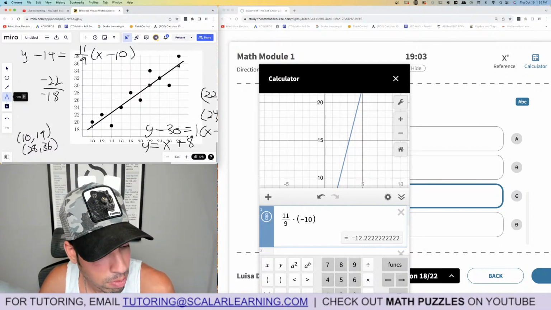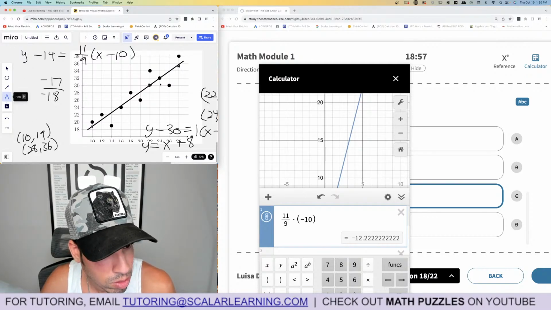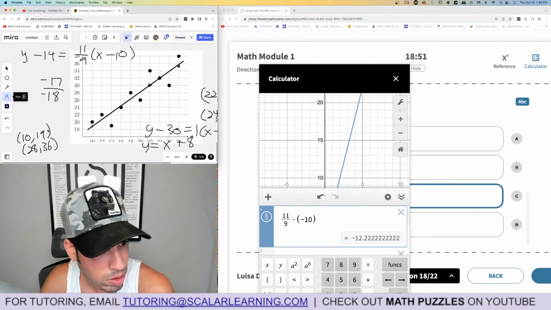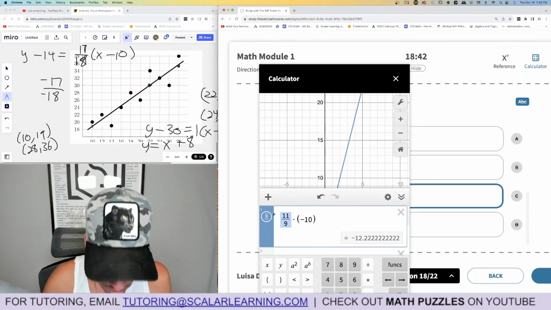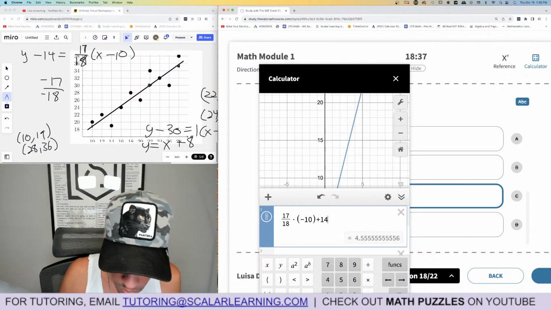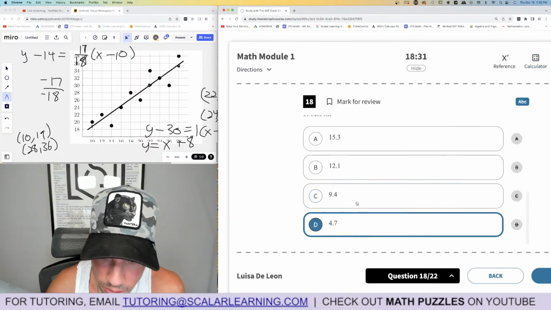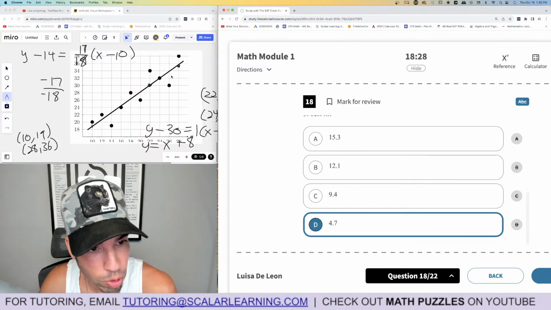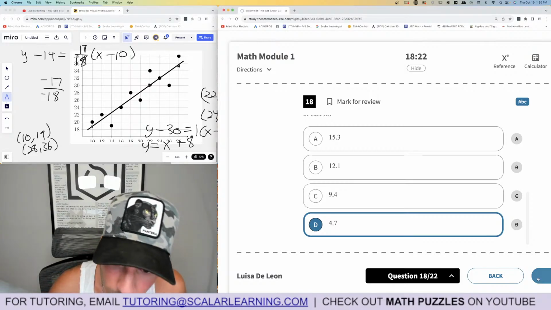So then it's 19 minus 36, which is negative 17. There we go. And then over here, I think we still have the right point, 28, 36, approximately. So negative 17 over negative 18, that's just 17 over 18. So then it's 17 over 18 times negative 10, and then we're adding 14. Okay, so it's good we rechecked it, because it's much closer to 4.7. There you go, lesson learned: choose those points that are farther away. That was a bad approximation, what I just did.